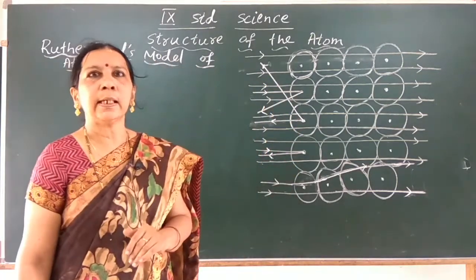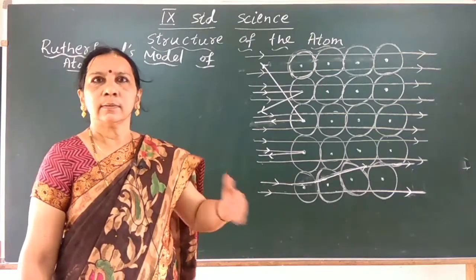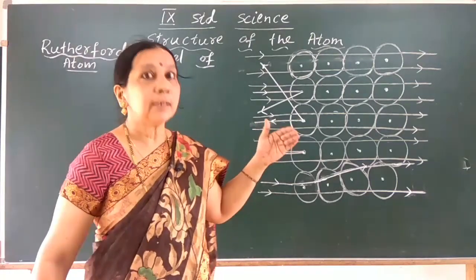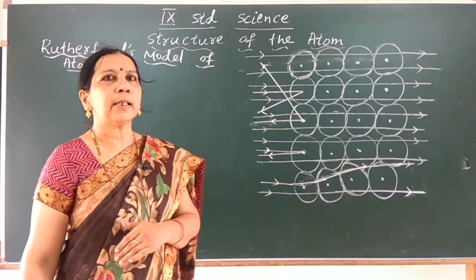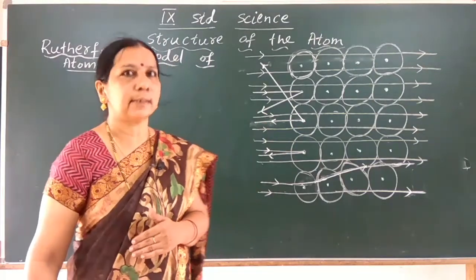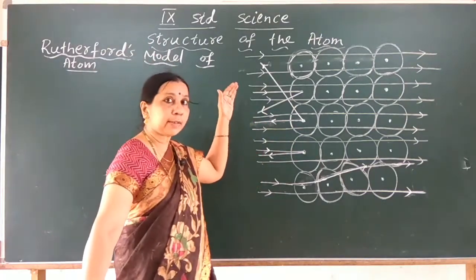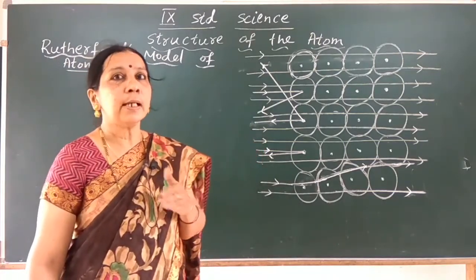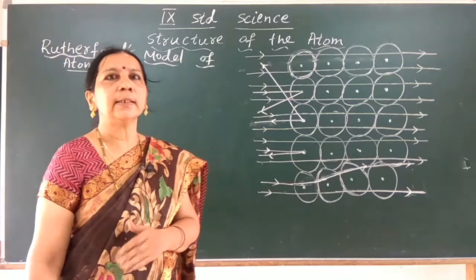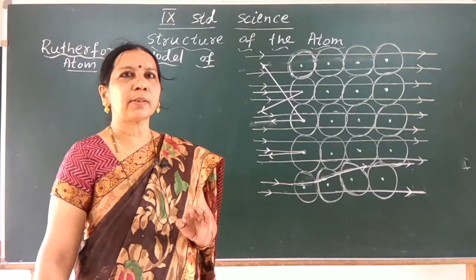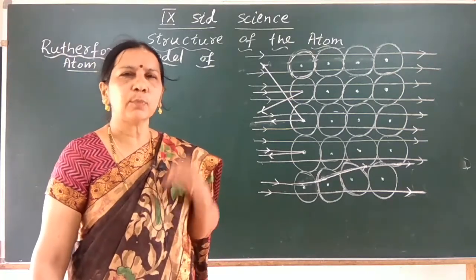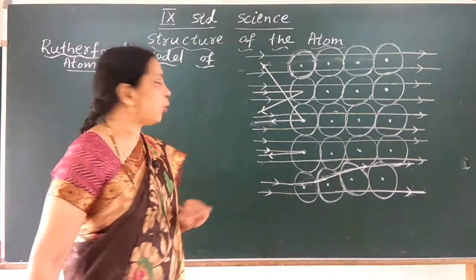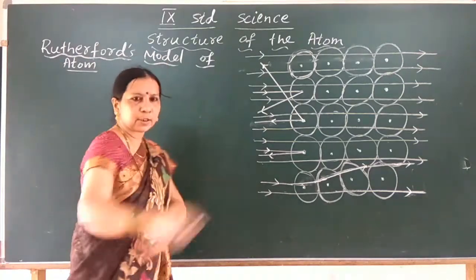What happened? He expected that the particles must be deflected, but he got unexpected results. He thought that most of the particles may deflect from the gold atoms, but he did not get his expected results. He got most unexpected results.